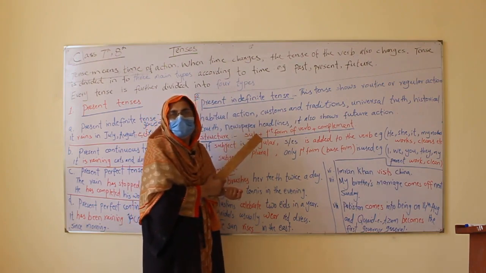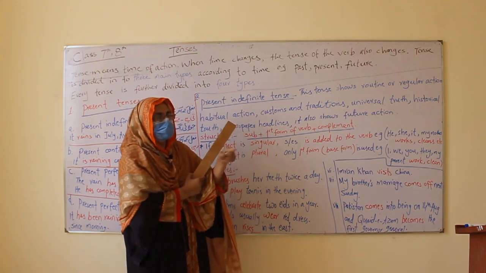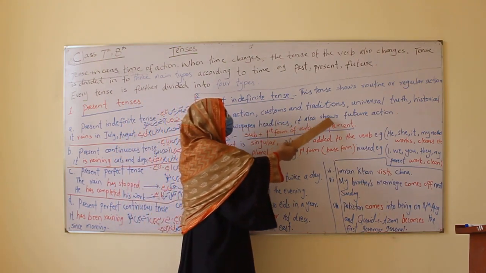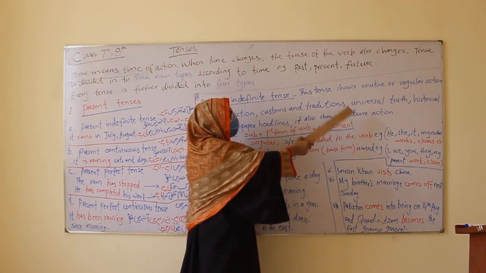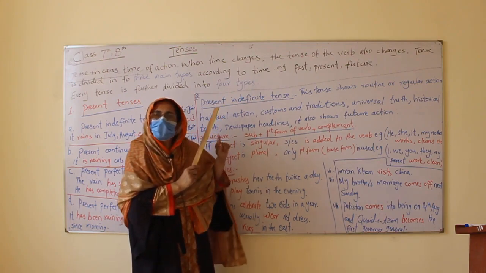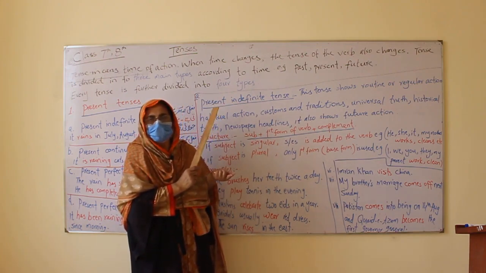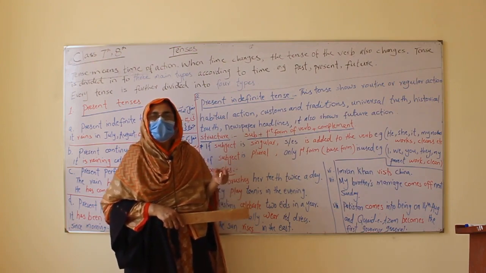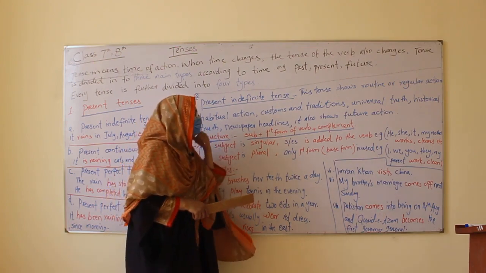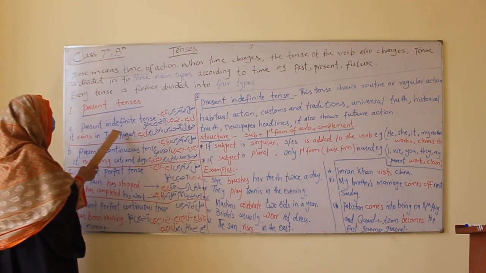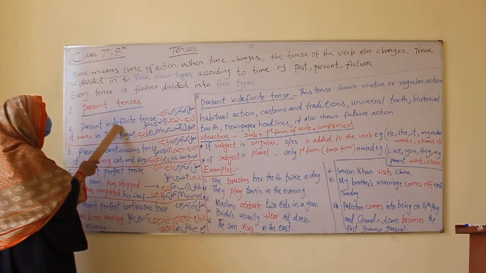For this you have to see a newspaper and you will find the headlines are given in present indefinite tense. And it also shows future action and can be used for that. You will be surprised to know that it can be used for past action also. As you are going to describe any event, any story, we use present tense in that, in Urdu and English both. So we are starting from the indefinite tense first.